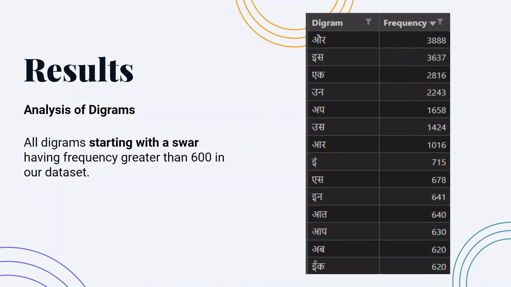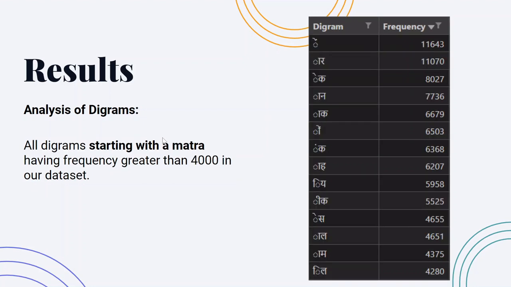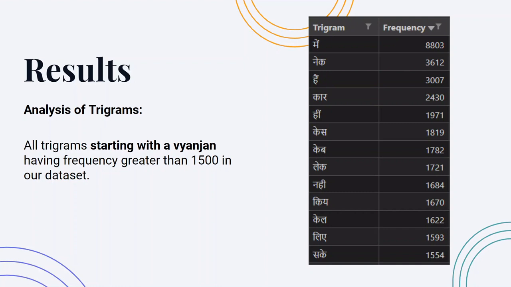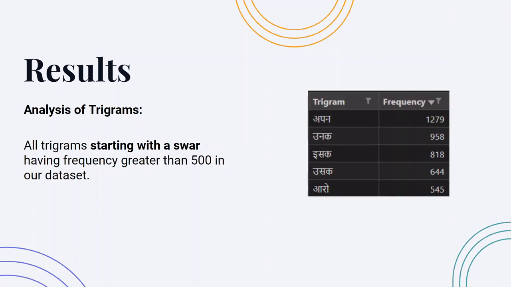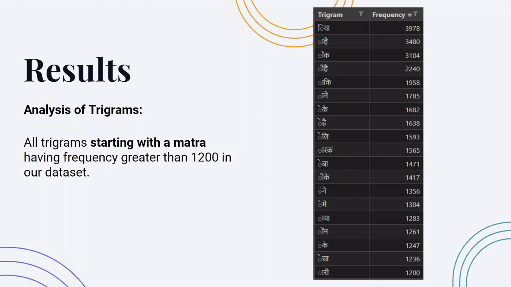This is the analysis of frequencies of digrams starting with swars. So as you can see, OR has maximum frequency without any doubt. Then this is also derived on the basis of digrams starting with matras. Now here comes the trigrams starting with vyanjans, and as you can see, May has very high frequency as compared to other trigrams. Then this is the analysis of trigrams starting with swars. Similarly, this is the analysis of trigrams starting with matras.